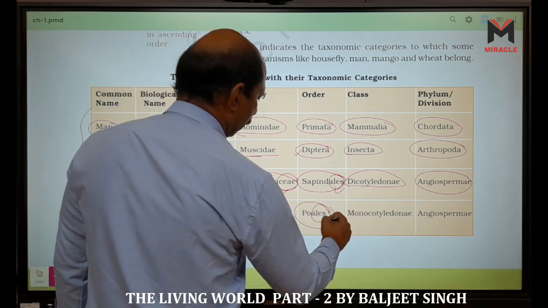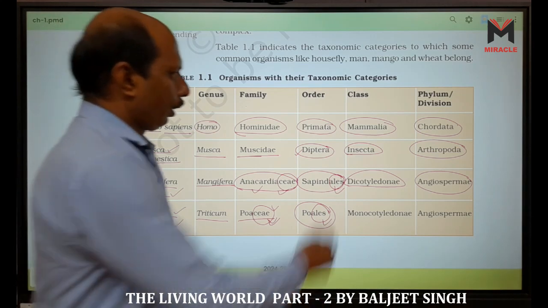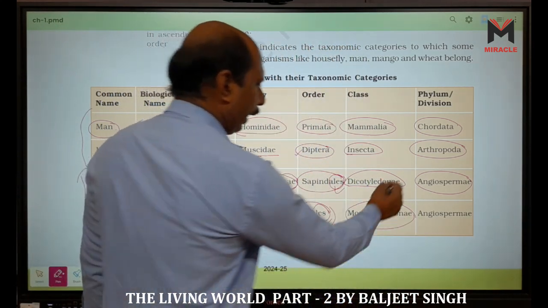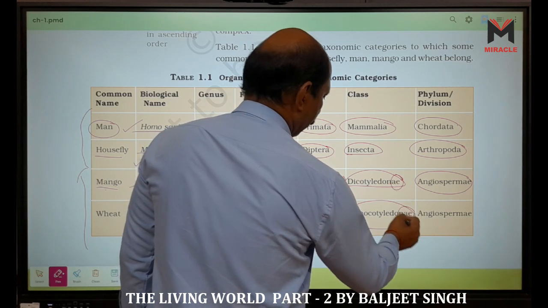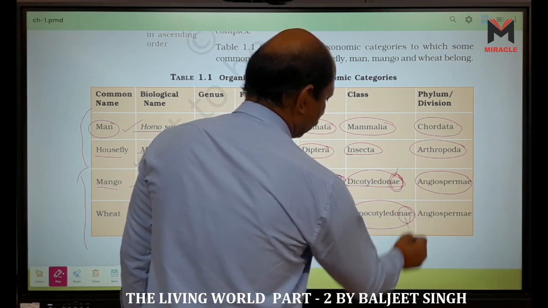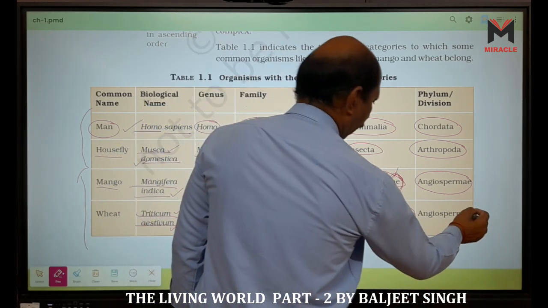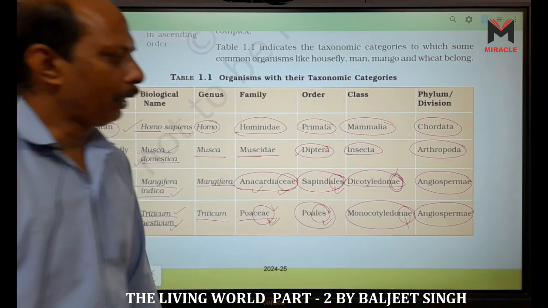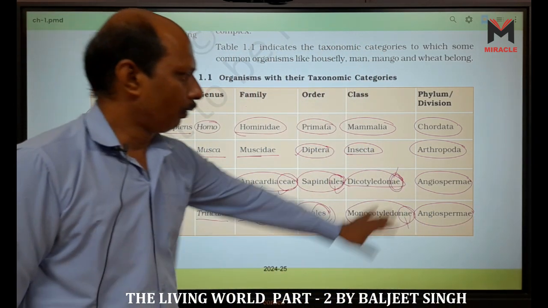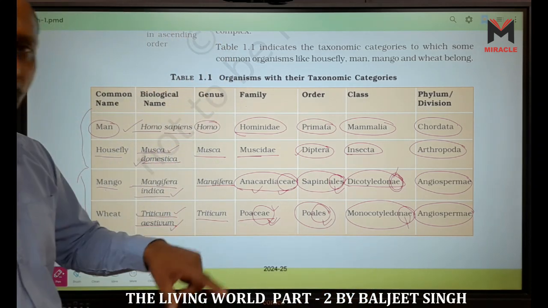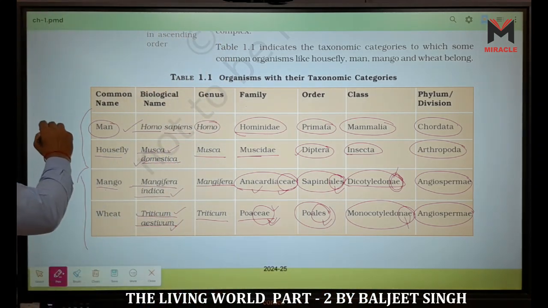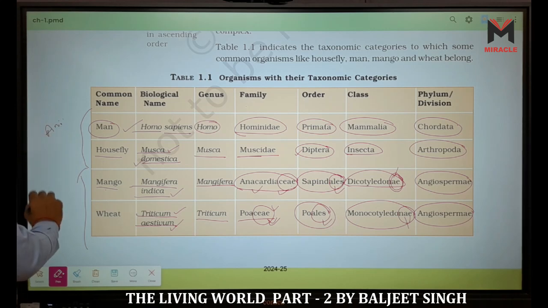Class Monocotyledonae, where ae represents the class, and phylum or division is Angiospermae. Kingdom is Plantae. So this one is from kingdom Animalia, and this is from kingdom Plantae.